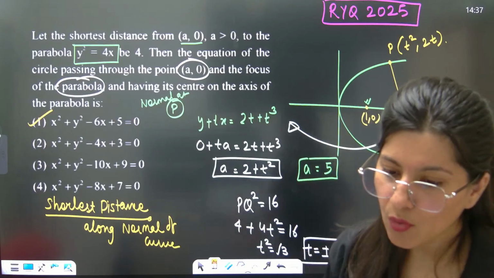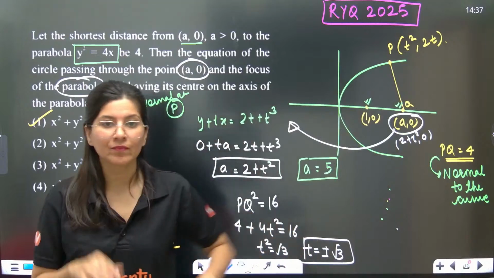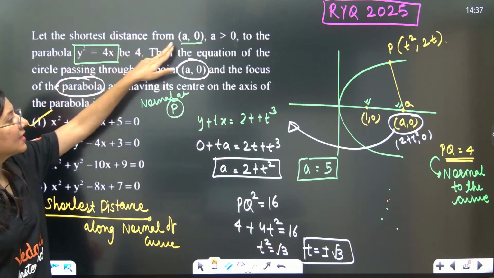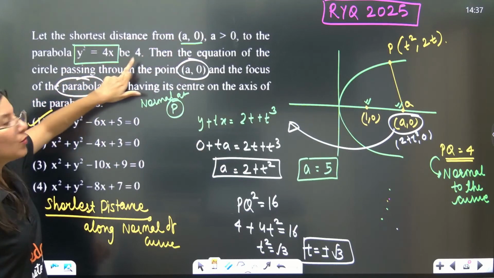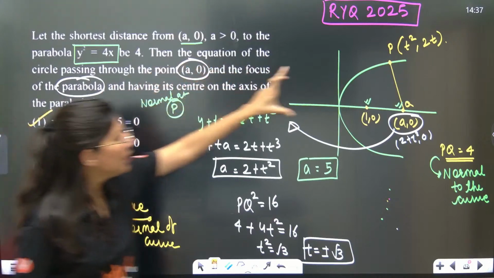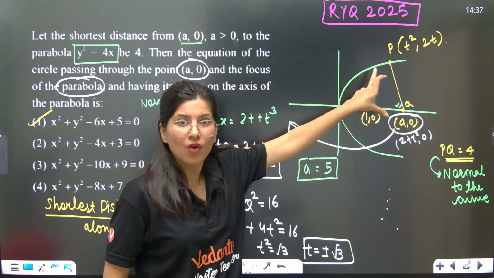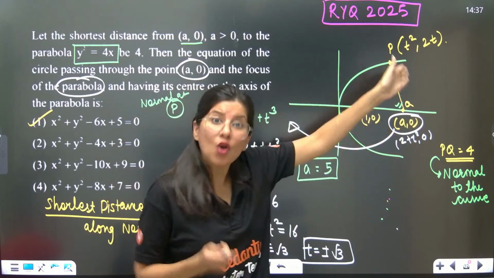Okay, so one more time I'm going to repeat the whole thing. Let's just summarize the whole question. Shortest distance from (a, 0) to the parabola is 4. So PQ being 4, and that is the shortest distance, that means PQ is the normal of the curve.